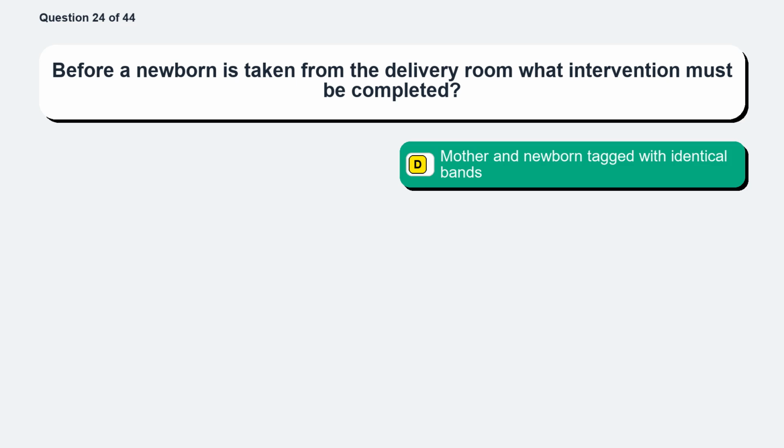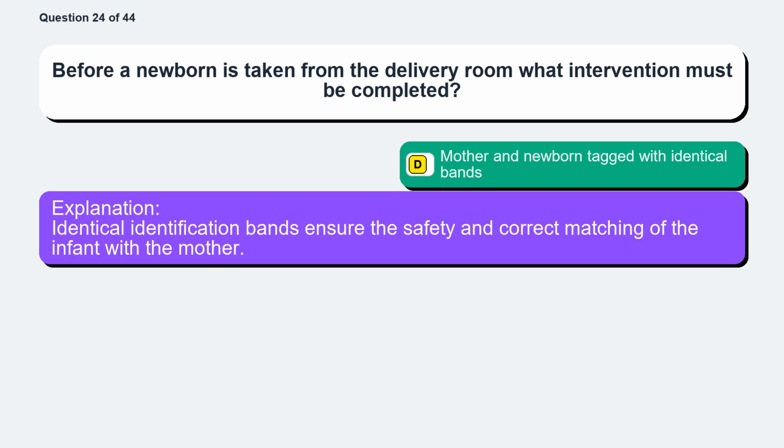The correct answer is option D, mother and newborn tagged with identical bands. Identical identification bands ensure the safety and correct matching of the infant with the mother.